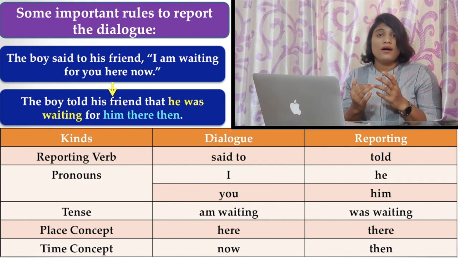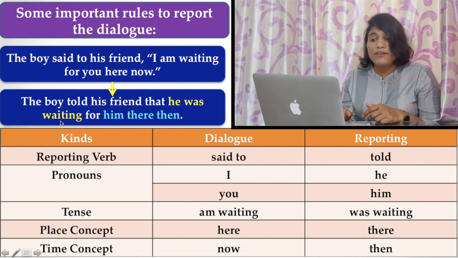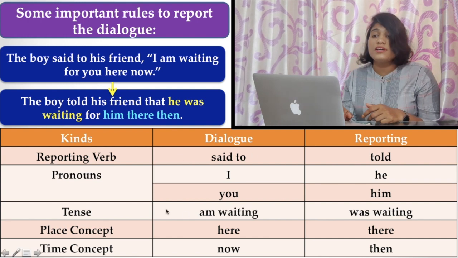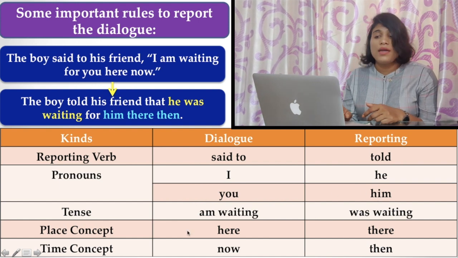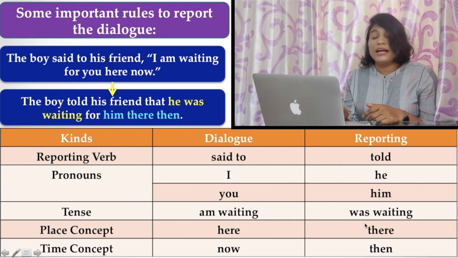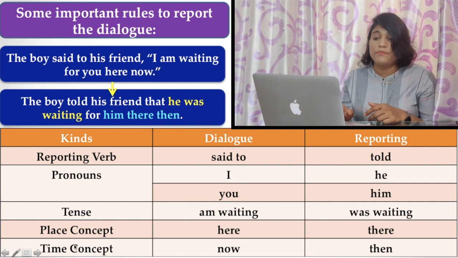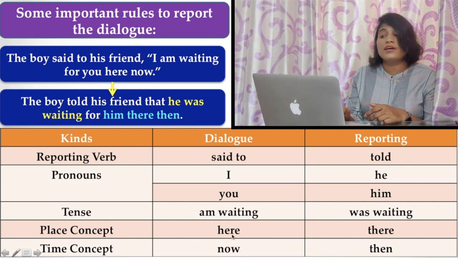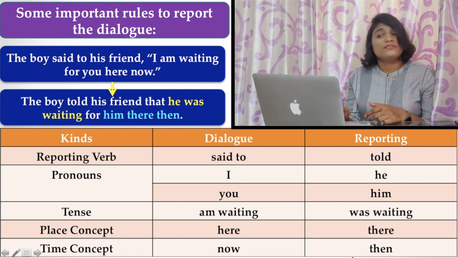You have to notice them very minutely. The reporting verb said to becomes told, pronoun I becomes he, you becomes him, and the tense am waiting becomes was waiting. The place concept changes from here to there, and the time concept from now to then.